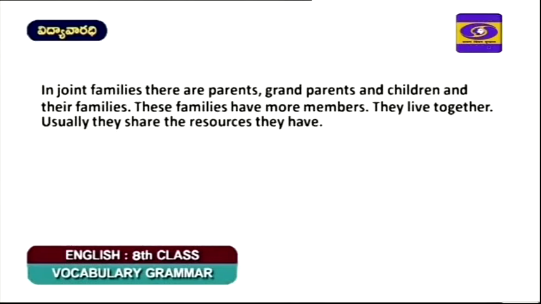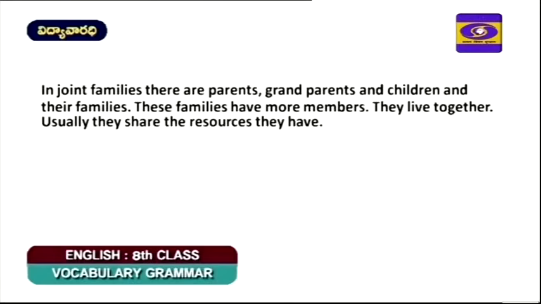Next, we have written two sentences on nuclear families. Now let's move on to the next, joint families, the other side of the tree diagram. In joint families, there are parents, grandparents, and children and their families. These families have more members. They live together.